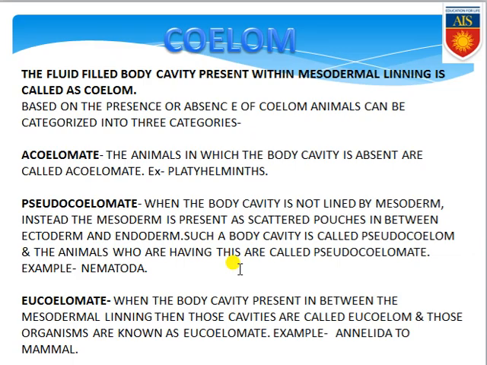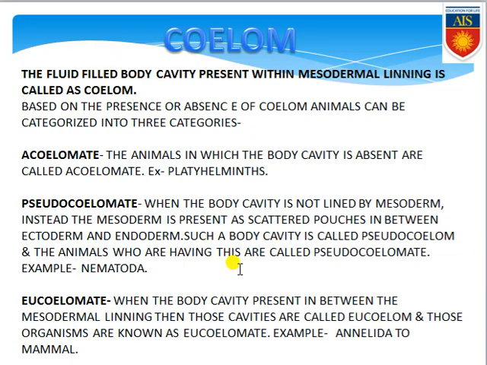First one, acoelomate category. That means in this category those organisms are kept which do not have any coelom or body cavity. That is totally absent. These kinds of organisms are commonly known as acoelomate organisms. Example, platyhelminths. Not only platyhelminths, but porifera, Cnidaria, Ctenophora and platyhelminths, all these four phylum organisms belong to this category.